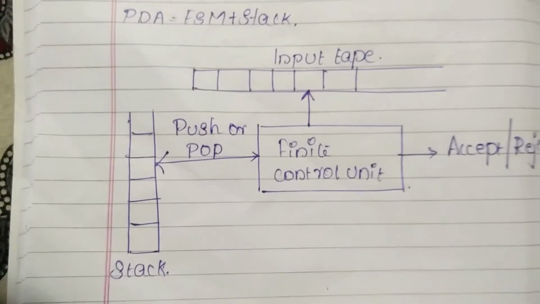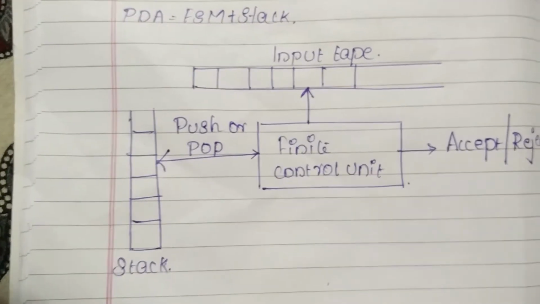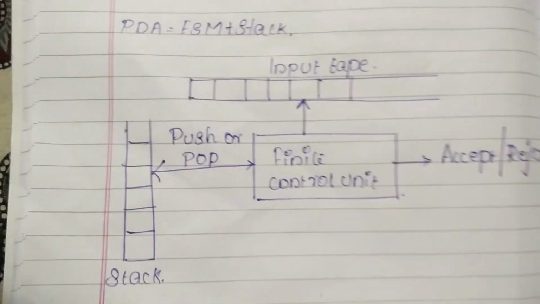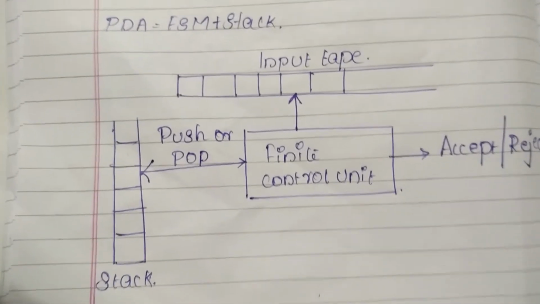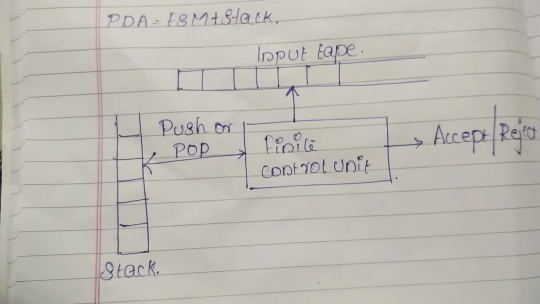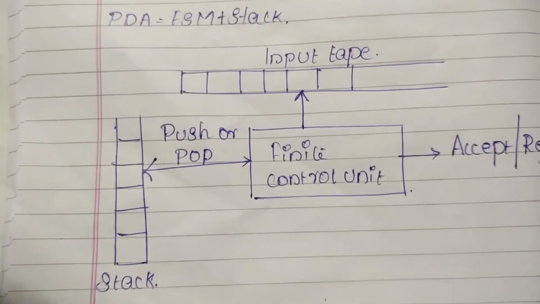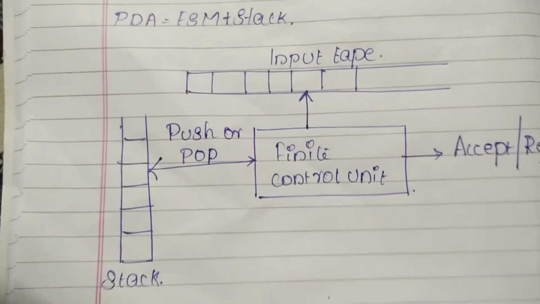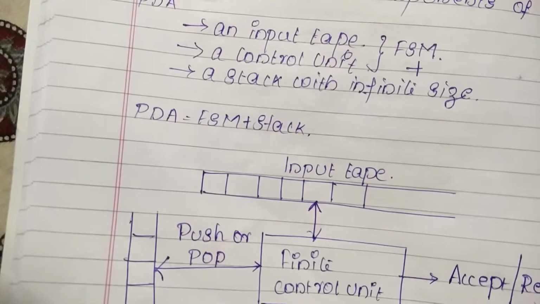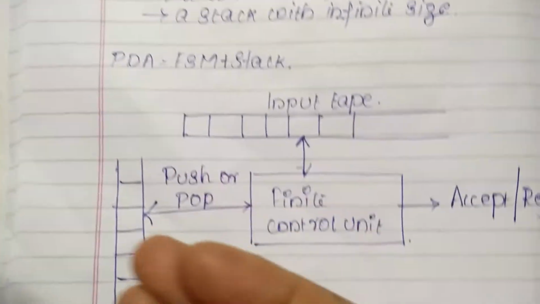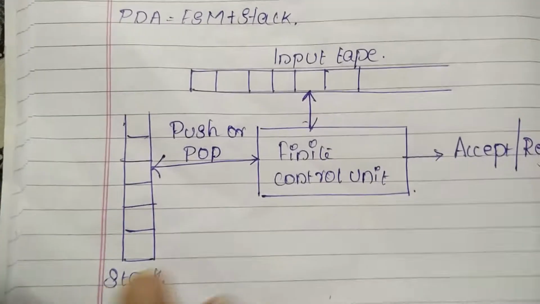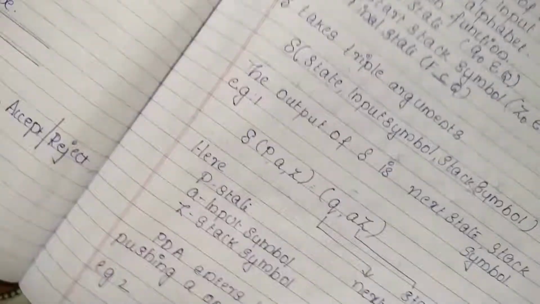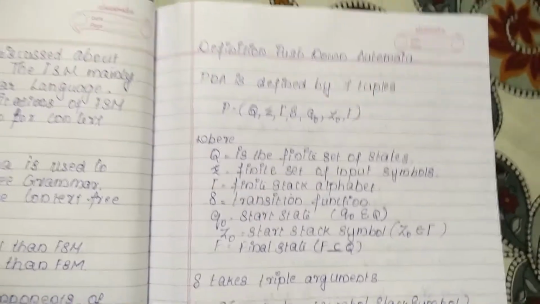Such a stack data structure we are using in a PDA. I told you this is the additional facility we have when compared to a finite state machine. The input tape is there, and the finite control unit is there. Push or pop operations can be performed with this. Whenever the input is read from the tape, the control data comes here, and based on that we perform the push or pop operation. According to that, the string will be accepted or rejected. Okay. Next we will see how we define a pushdown automata.